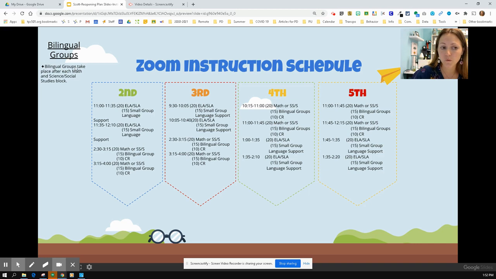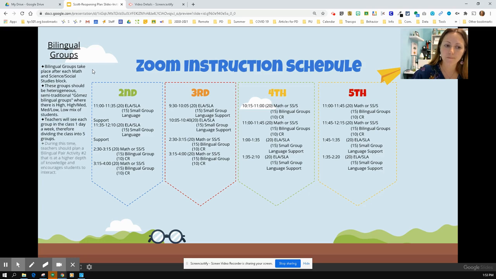Bilingual groups will take place after each Math and Science or Social Studies block. They should be heterogeneous, so the semi-traditional Gomez groups where you have one high student, one high medium student, one medium low student, and one low student. Teachers will see each group one time per week. So ideally, you'll divide your class into 5 different groups to have one per day.